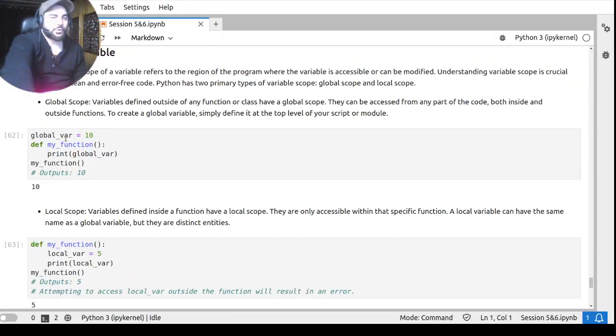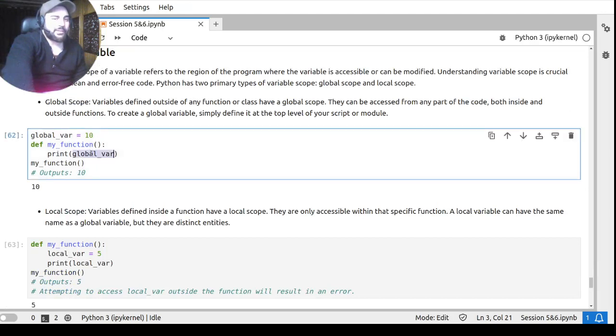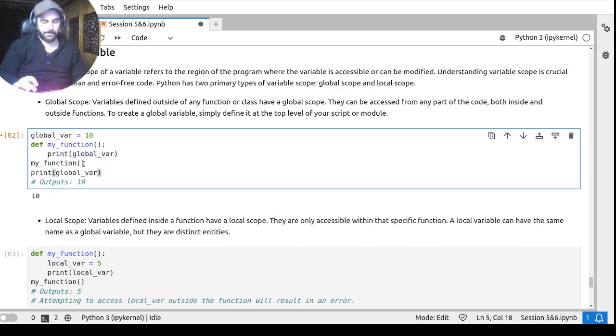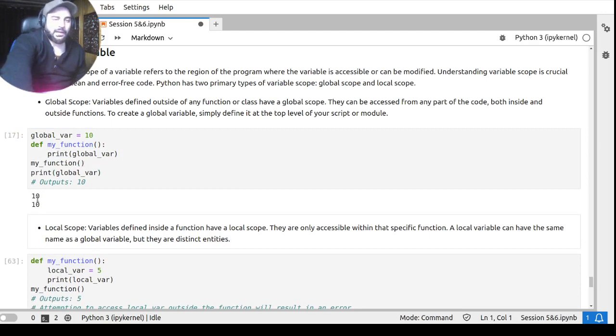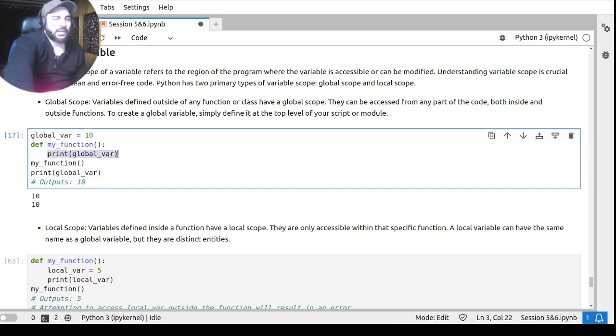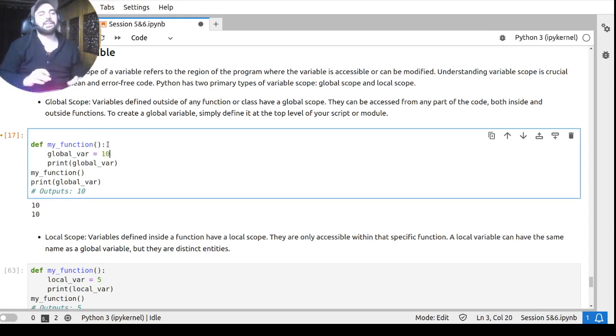Here we have this global variable. Within the function I have accessed this print global, and even after the function call I want to access this. Let's see what will happen. You can see it gives me the output of 10 twice, because within the function I can execute it, and after the function I can also execute it. But what if I take this variable and define it inside the function? Now I made the scope limited. I can access this variable within the function only. I cannot access this variable outside the function.